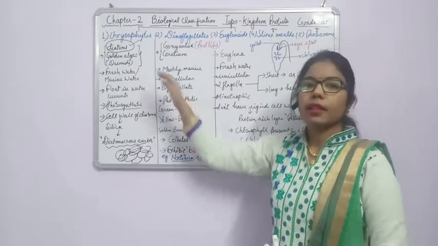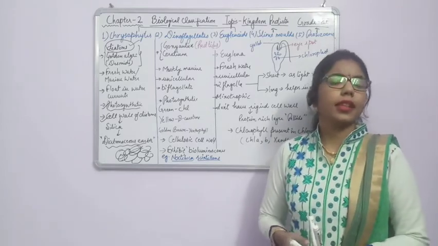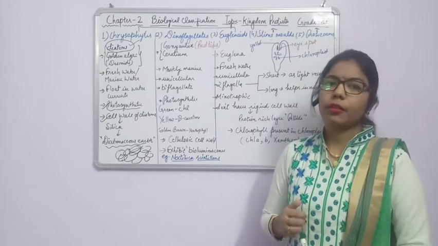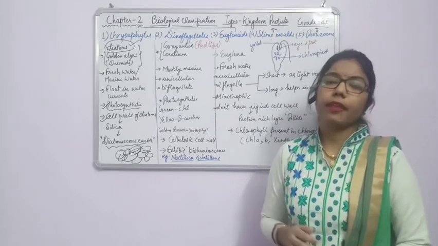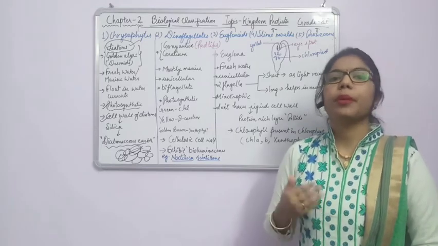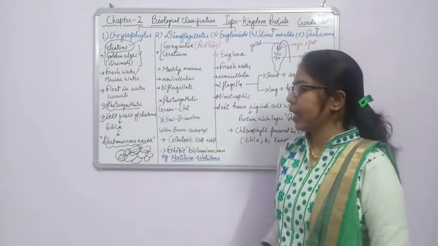But whenever we are talking about algae, what should be the characteristic? It should be photosynthetic, or autotrophic. It means that they have chlorophyll pigment. If they have chlorophyll pigment, they can prepare their own food. Fine. So this is all about the chrysophytes.